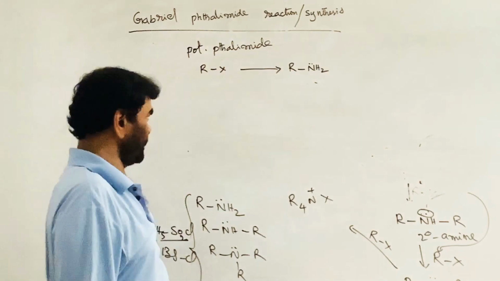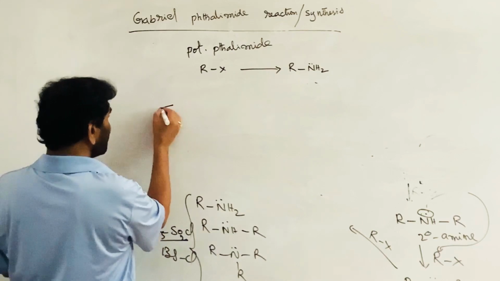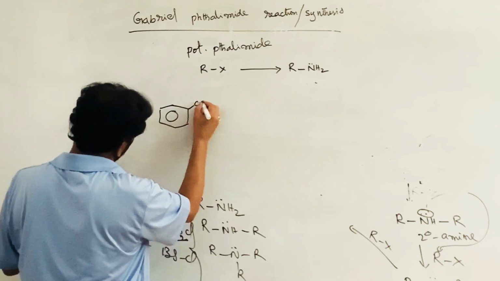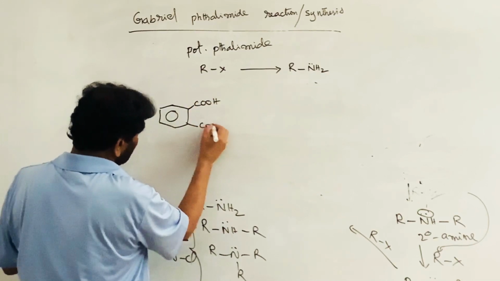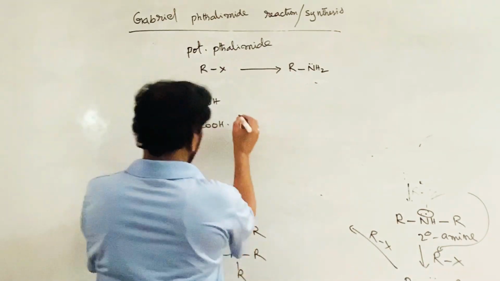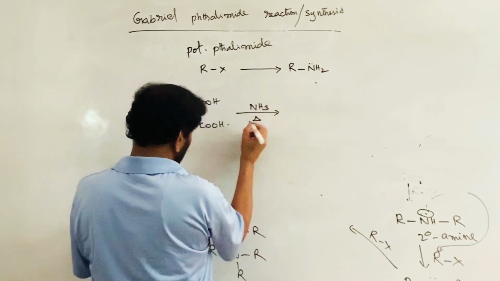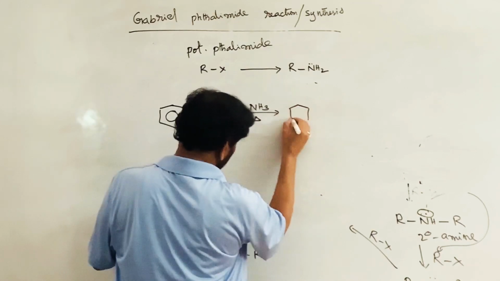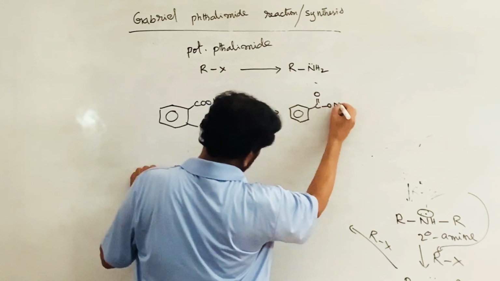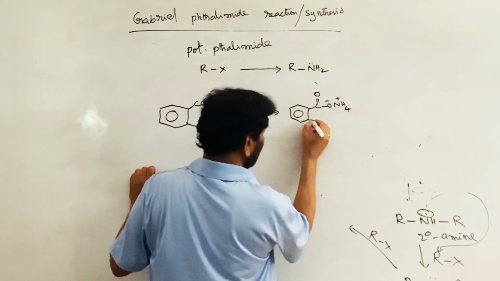See, this is the reagent. What is this potassium phthalimide? See, this is phthalic acid. You know, benzene-1,2-dicarboxylic acid. This on heating with ammonia gives the amide. The first intermediate is the ammonium salt that is formed.